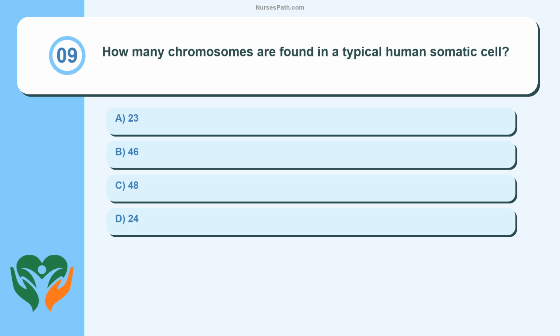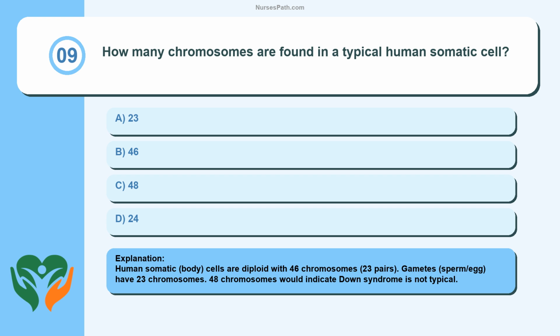Question 9. How many chromosomes are found in a typical human somatic cell? 23, 46, 48, 24. Human somatic, or body, cells are diploid with 46 chromosomes, 23 pairs. Gametes, sperm and egg, have 23 chromosomes. 48 chromosomes would indicate Down syndrome and is not typical.